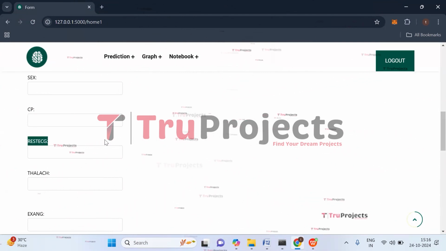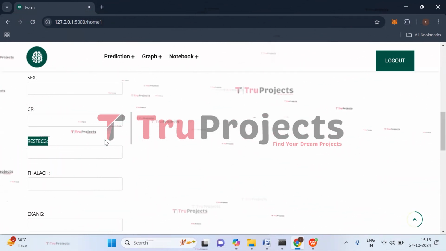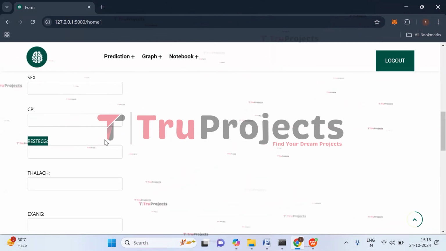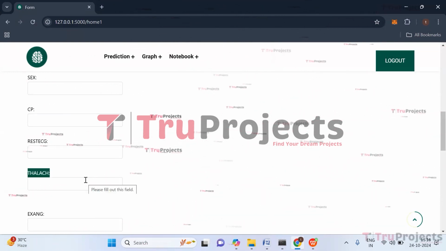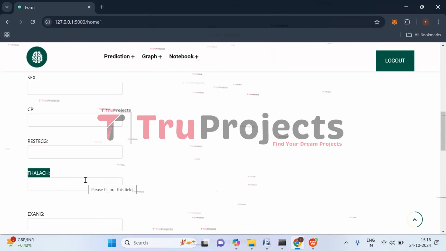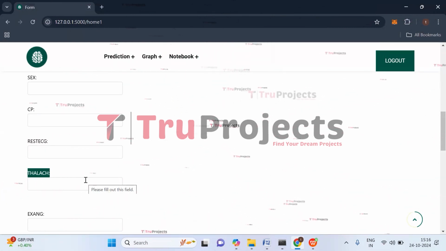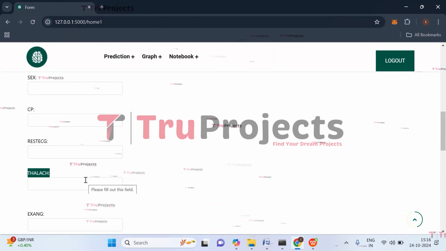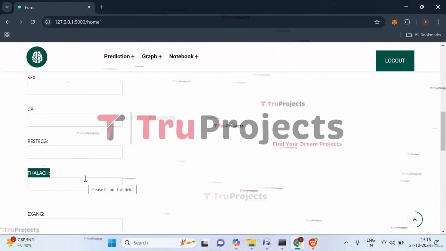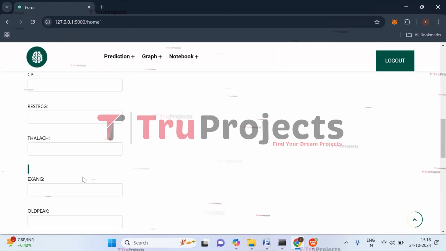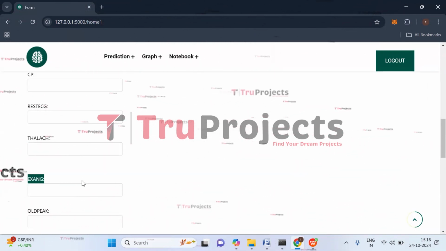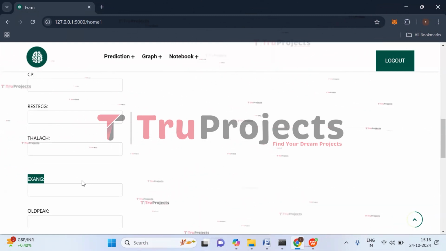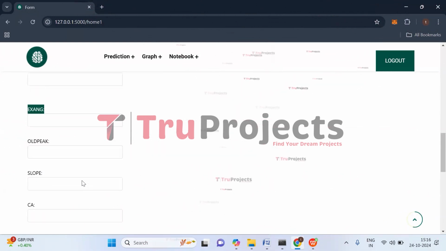The next one we have is REST ECG. It is resting electrocardiographic results. This measures the heart's electrical activity while at rest, helping to identify abnormalities that may signal heart disease. Coming to Thalach, it is the maximum heart rate achieved. This indicates the highest heart rate reached during exercise or stress testing, as a lower maximum heart rate can be associated with higher heart disease risk. Coming to exang, it is exercise-induced angina. This specifies whether the individual experiences chest pain during physical exertion, which can be a sign of underlying heart issues.